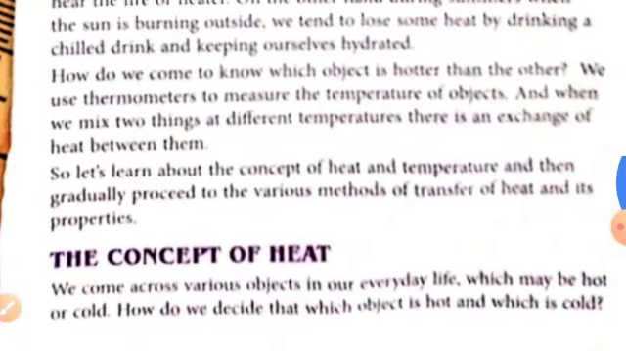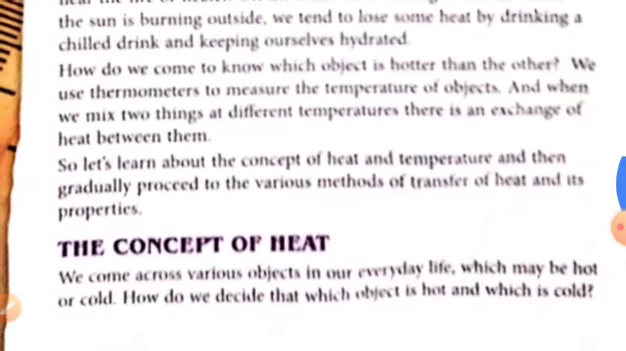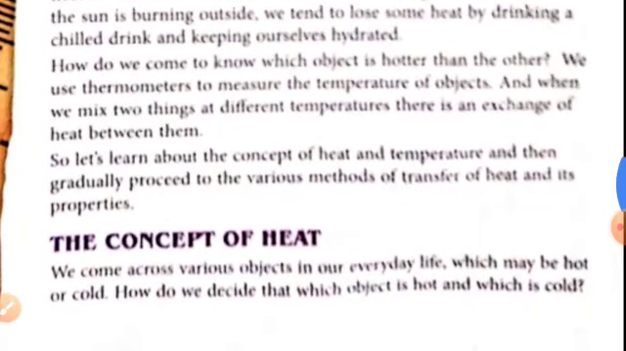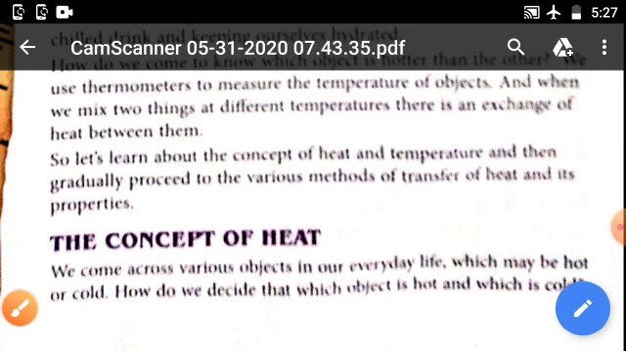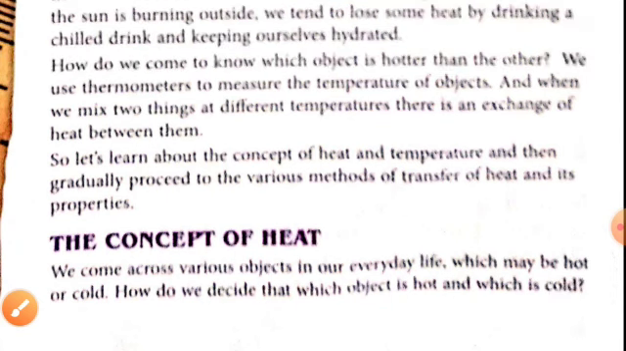So how do we come to know which object is hotter than the other? We use a thermometer to measure the temperature of objects. So please underline this line. And when we mix two things at different temperatures, there is an exchange of heat between them. So let's learn about the concept of heat and temperature, and then gradually proceed to the various methods of transfer of heat later on and its properties.